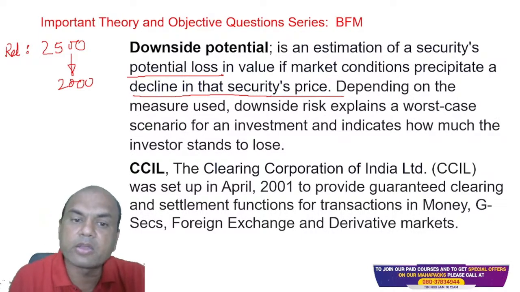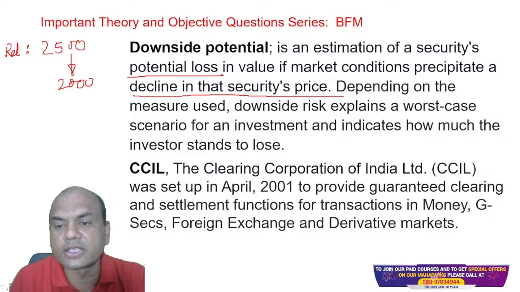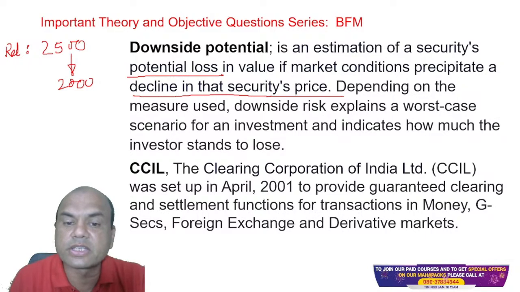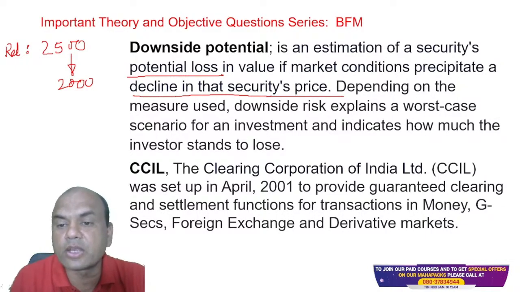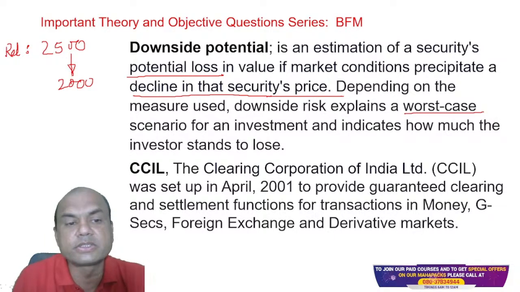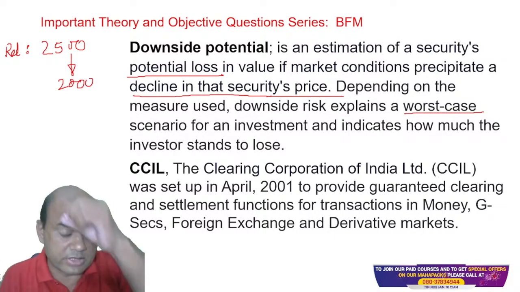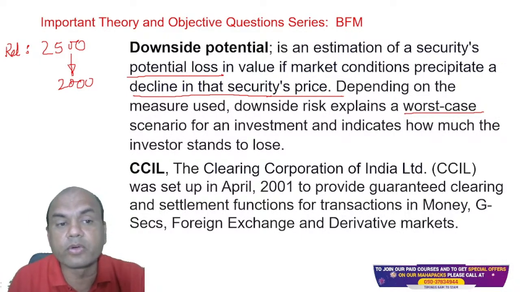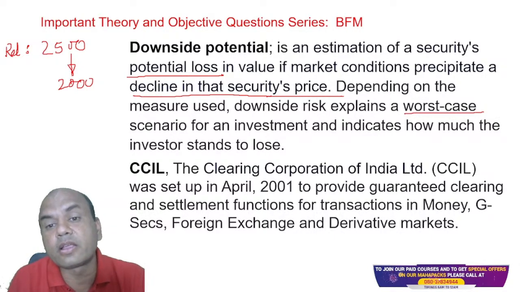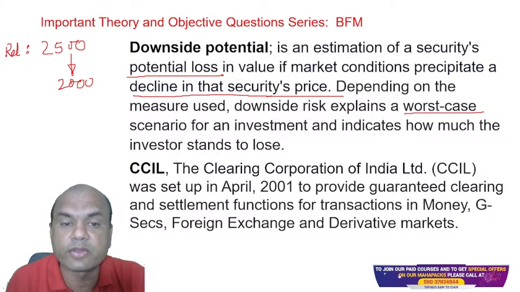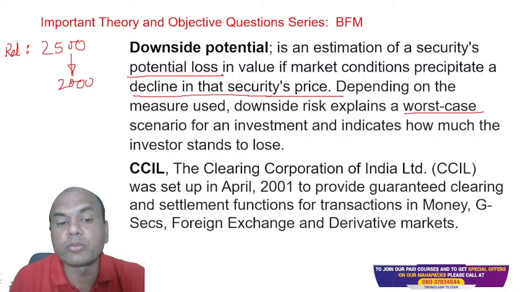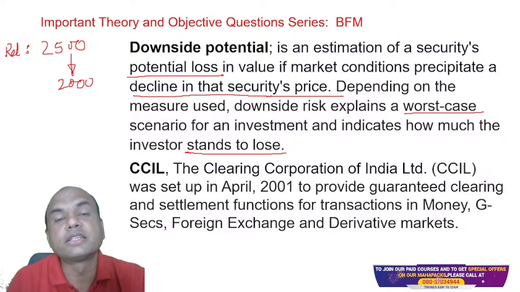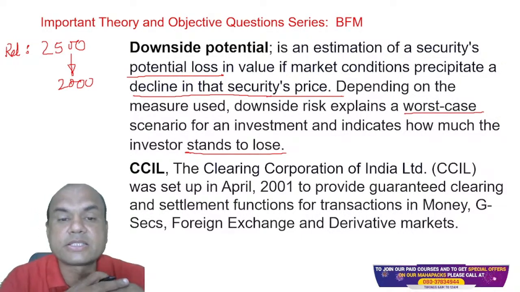Depending on the measures used, downside risk explains a worst case scenario for an investment and indicates how much the investor stands to lose. So worst case scenario means what? What is the lowest level to which this stock or this bond can go down? Worst case scenario is always taken into account by any company whenever you're doing a conservative investment. It indicates how much the investor will lose if the Reliance share goes down.